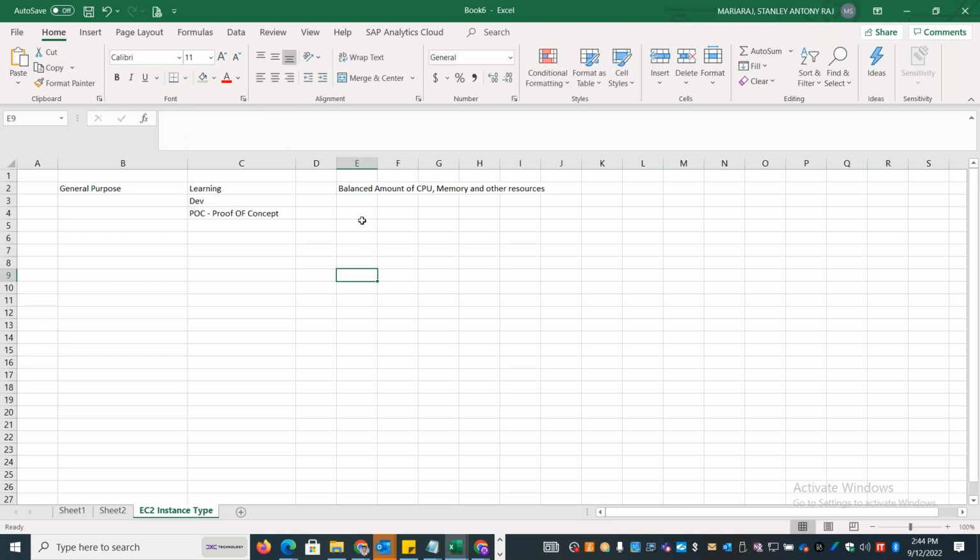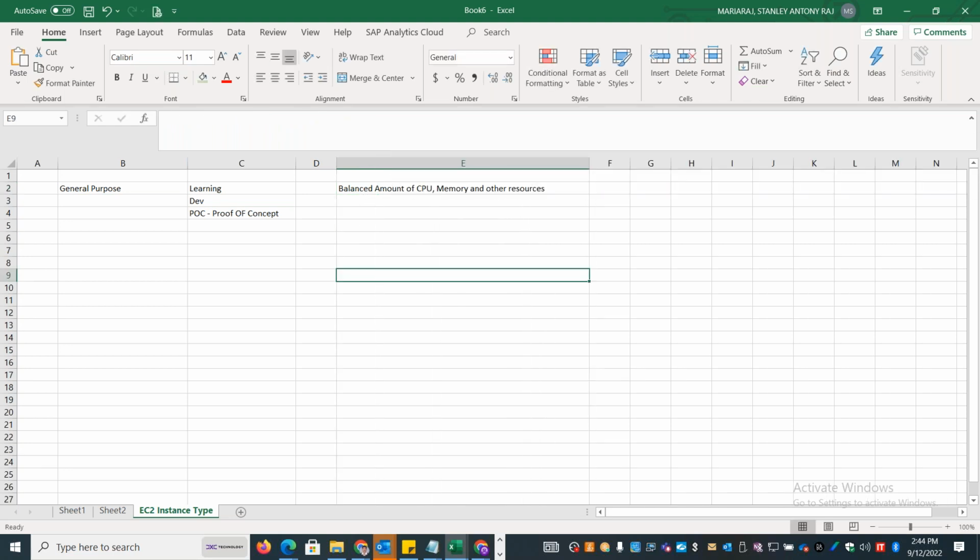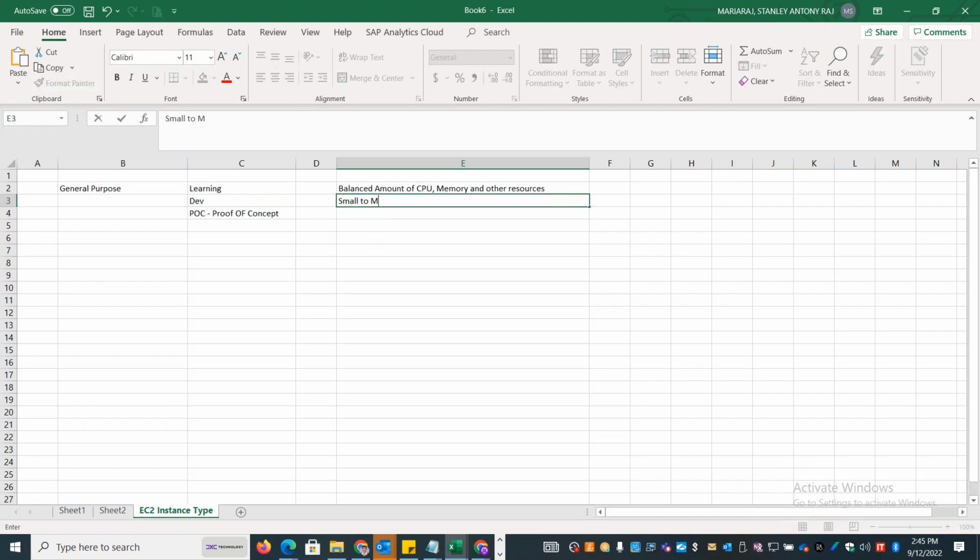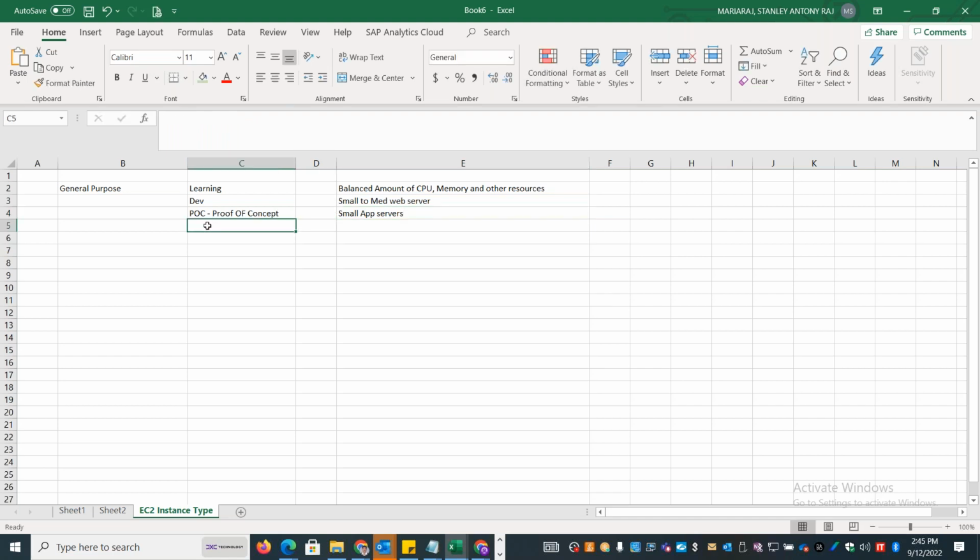If you ask what the specific load might be, for example, if you talk to the business or the application owner, they will say they need a server for running an application server, a small terminal server, or a web server and so on. If the load is very small, or the capacity is medium, then you can definitely choose general purpose. Any small to medium web servers or small app servers, you can use general purpose. Any less critical workload, you can start with general purpose.